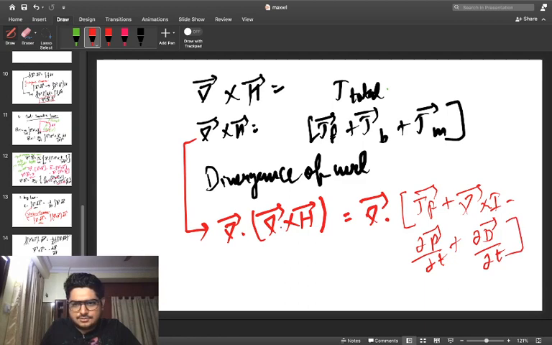Now have a look. So del cross H, del cross I. We can use the property of vectors in this case, so this entire term becomes 0.